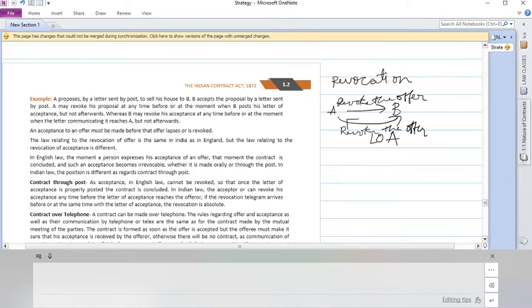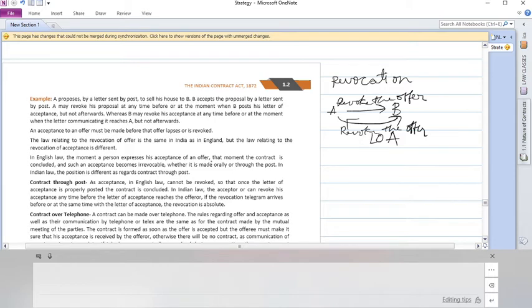Okay. The law relating to the revocation of offer is the same in India and in England, but the law relating to revocation of acceptance is different. Yeah. So usually, as I told you, this Indian Contract Act 1872, we just incorporated this from our British laws, that is the England laws.